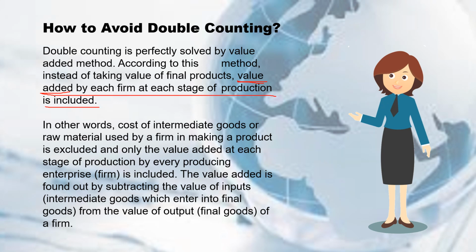So, in other words, the cost of intermediate goods or raw material used by a firm in making a product is excluded, and only the value added at each stage of production by every producing enterprise is included. Okay, so to get the value added, you just simply subtract the value of inputs from the value of output of a firm. So example.